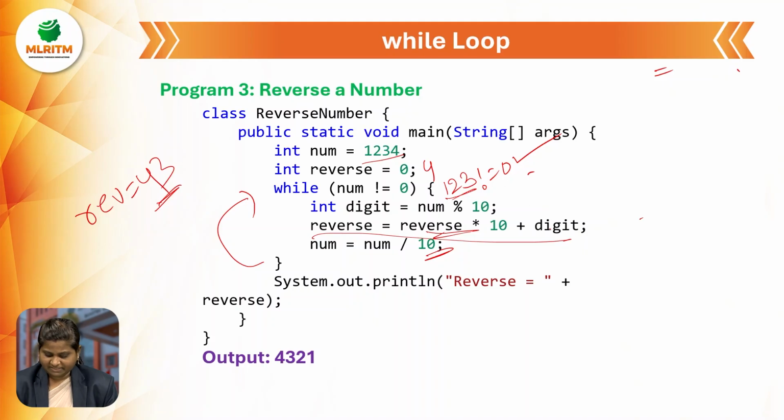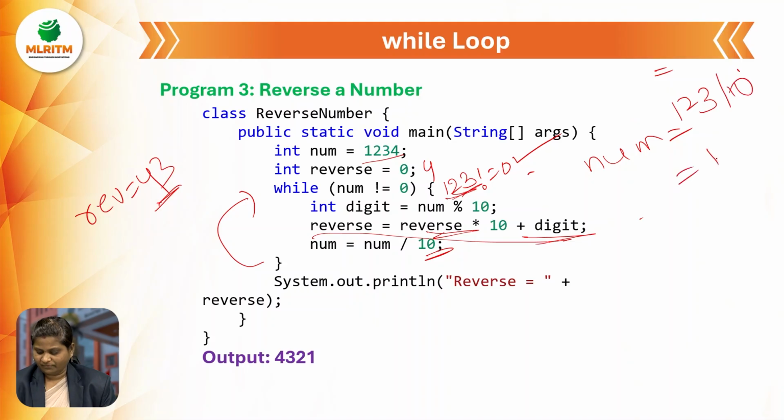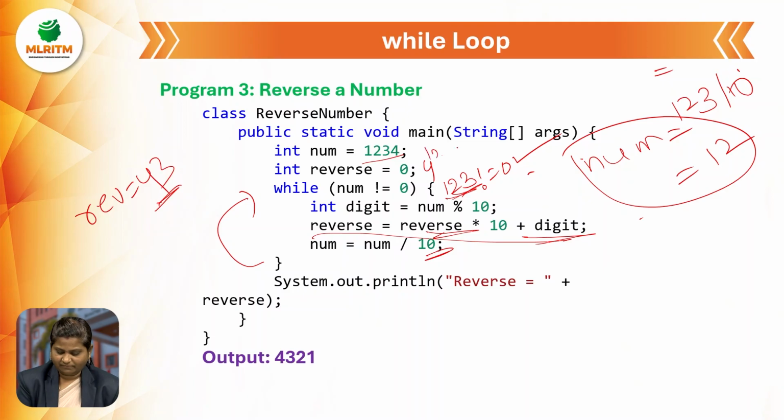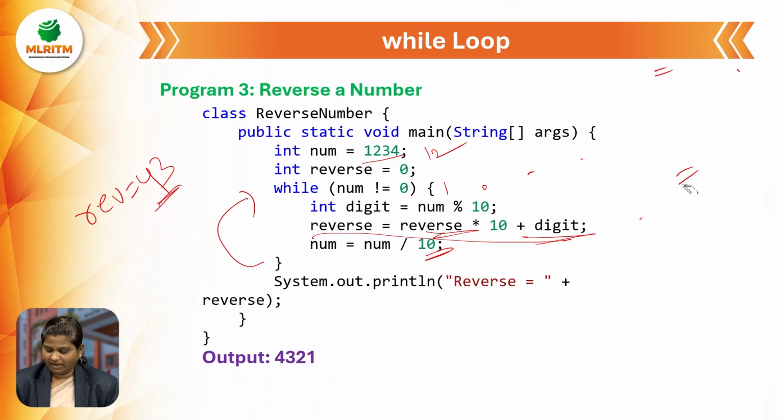Now, after completion of this statement's execution, we need to update the number again. What is number now? 1, 2, 3 by 10. What will we get? 12. The updated value of number is 1, 2.